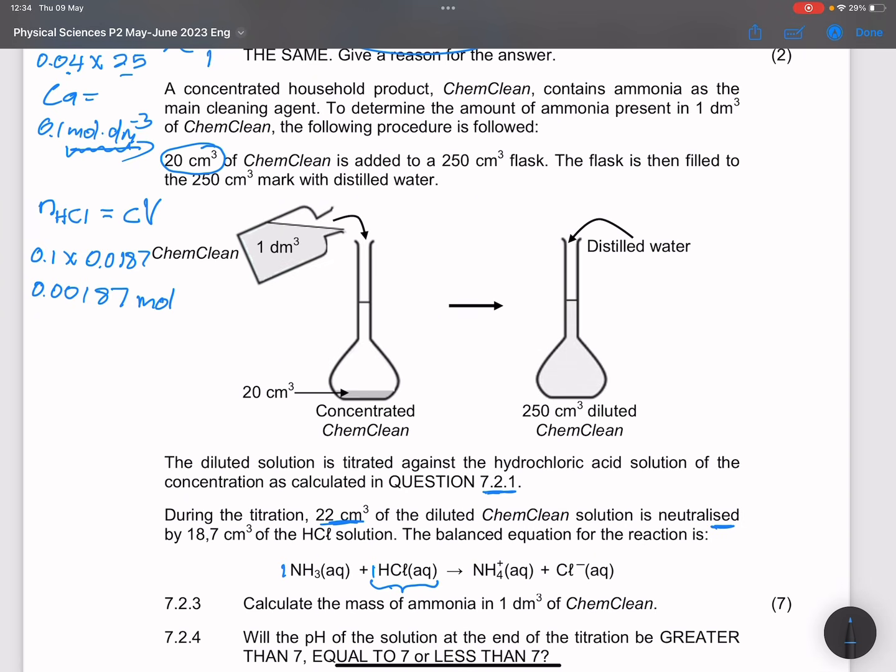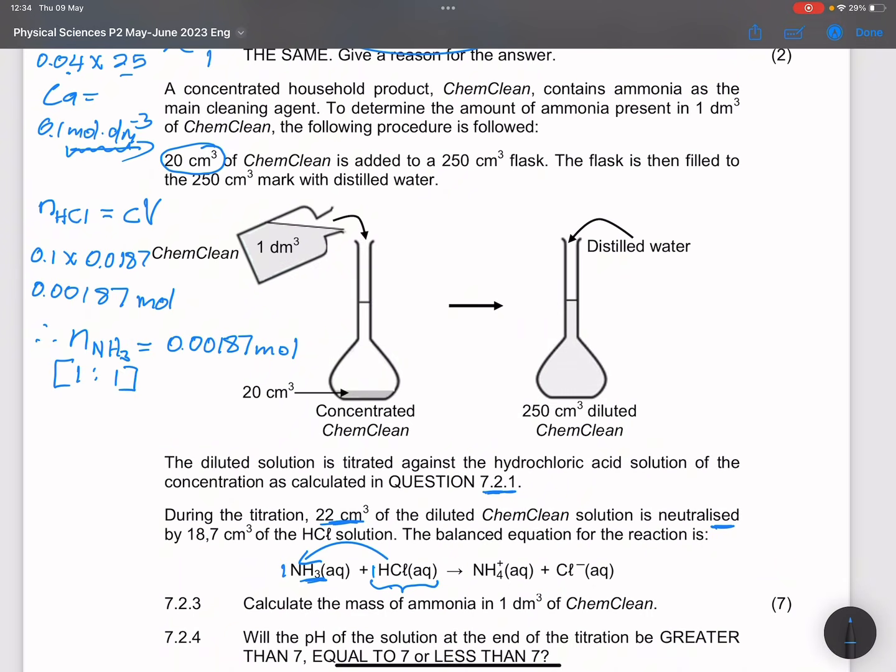Now, if the reaction is a 1-to-1 reaction, the number of moles of NH3 that reacted with that acid would be exactly the same, 0.00187 moles, because it's a 1:1 ratio.